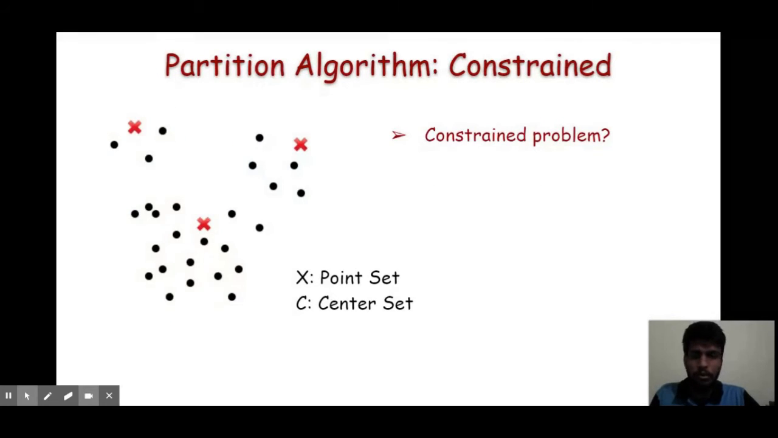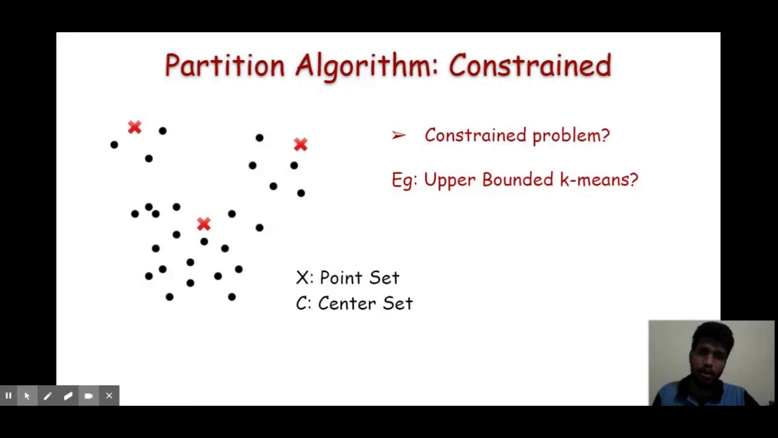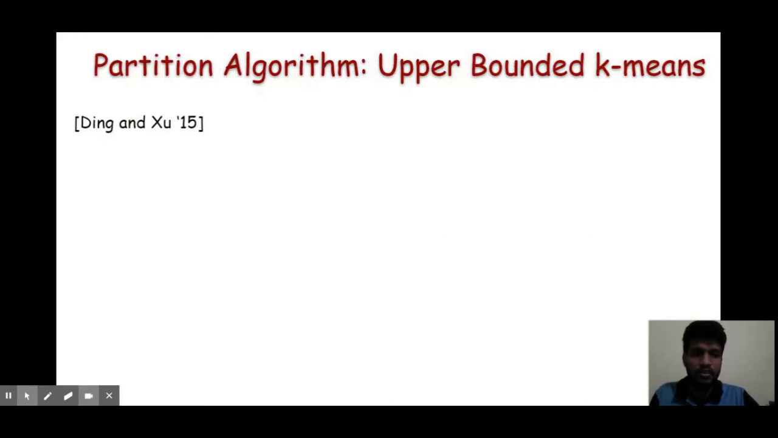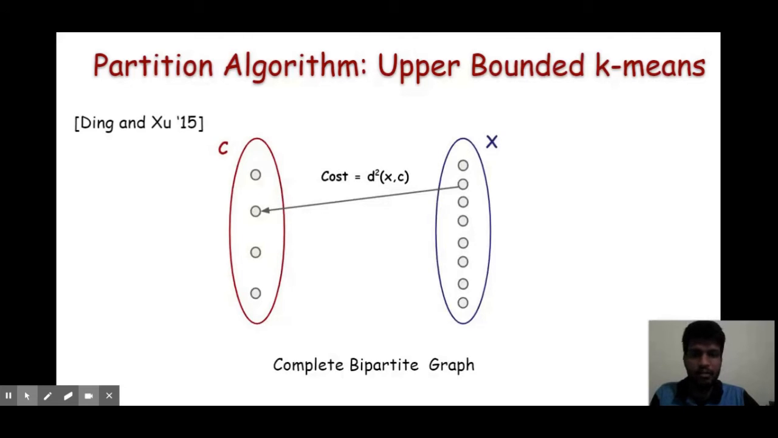What about the constrained problem? Do we know a partition algorithm for the constrained problem? Consider the upper bounded k-means problem. In the upper bounded k-means problem, each cluster has a constraint that not more than u data points can be assigned to a cluster. Ding and Xu gave a really nice partition algorithm for it. They reduced the problem to an assignment problem on a complete bipartite graph where the left side represents the center set and the right side represents the set of data points, and the weight on every edge is the squared distance between them.